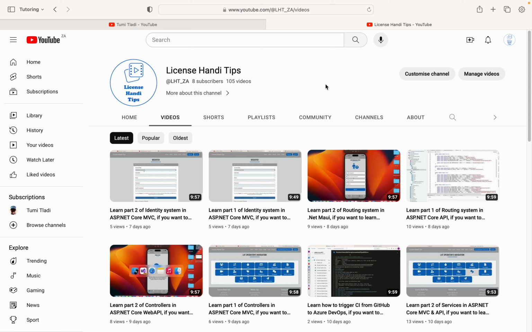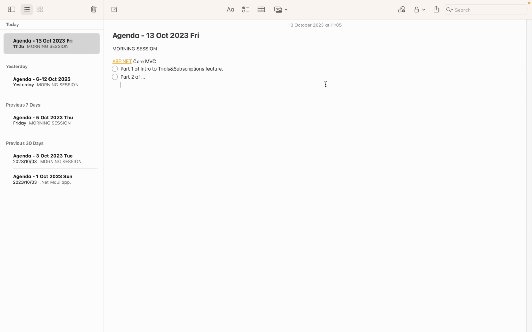Right, good. So according to the agenda, I want to start a new mini series regarding this feature. I call it a feature because I was presented with a predicament, then I had to come up with ways to solve that predicament, right? Because as a developer, as a programmer, you need to think out of the box.